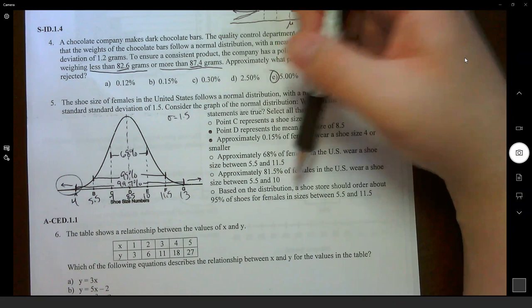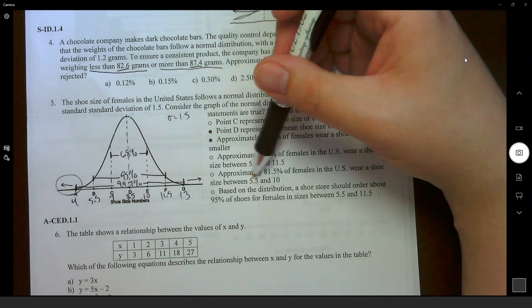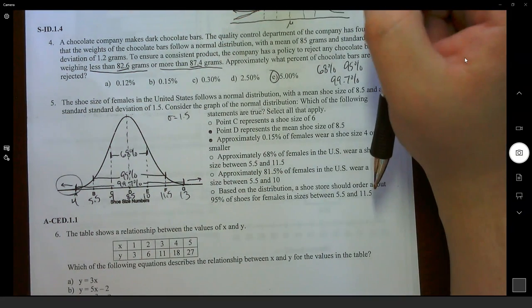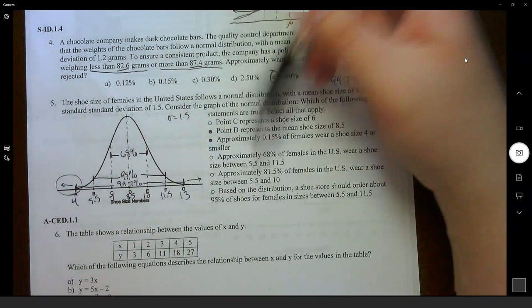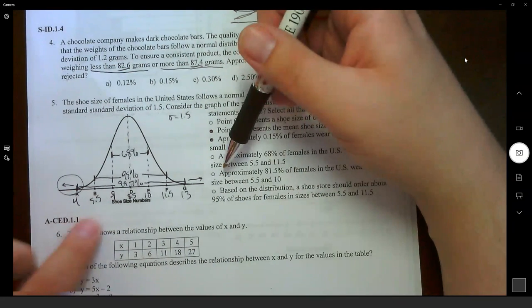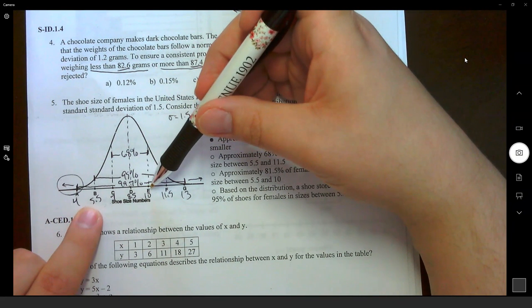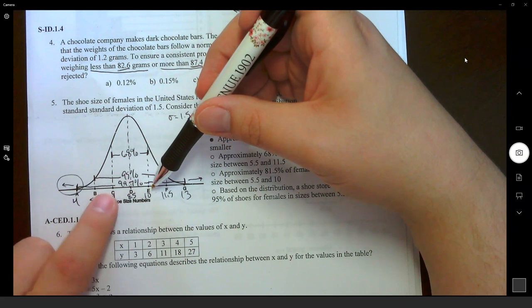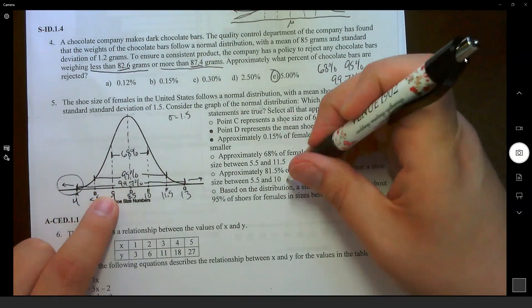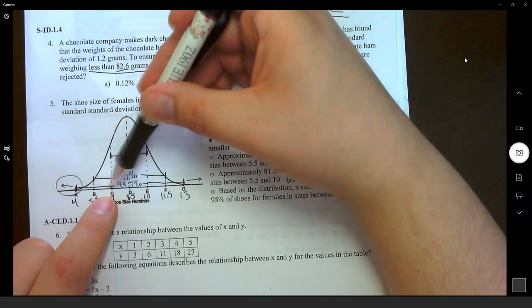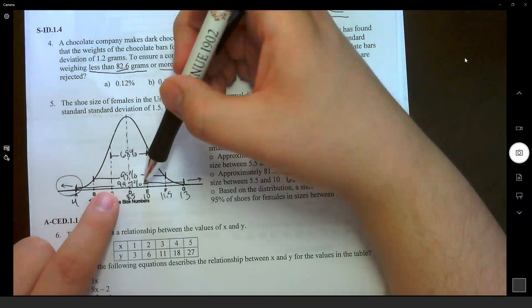Approximately 81.5% of females in the US wear a shoe size between 5.5 and 10. Now, the empirical rule doesn't give us 81.5%, so we're going to have to do a little bit of math to figure that out. Between 5.5, which is at B, and 10, which is at E, what do we know? Well, I know between C and E, that's 68% of my data. So I have 68% of my data here, plus what? I just need between B and C now.